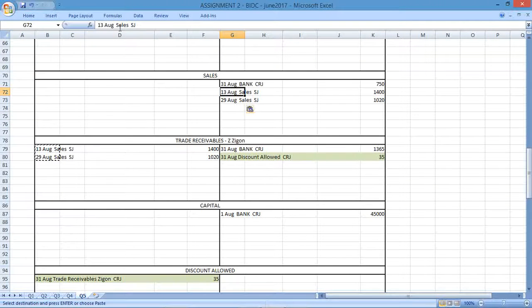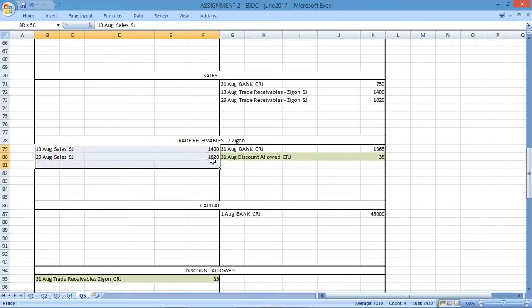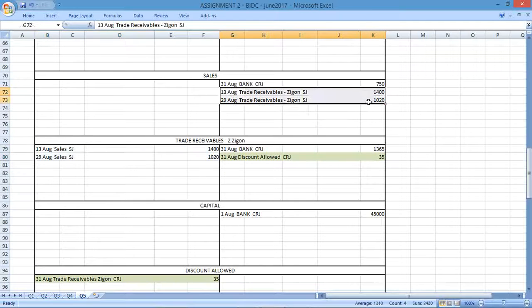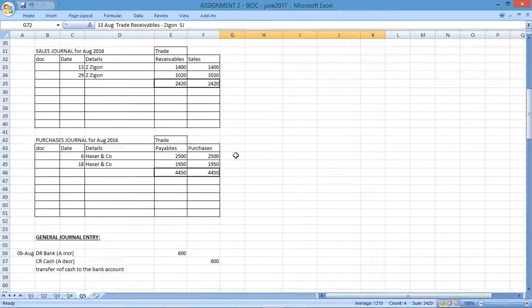paste the trade receivables. Trade receivables, Zygon, sales journal, and I'm going to need the same thing here in the sales as well. And we've got the reference. So there's my debits and there's my credits. That's perfect. Let's go back and let's look at the next journal.